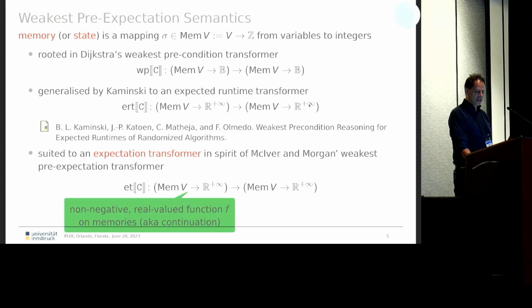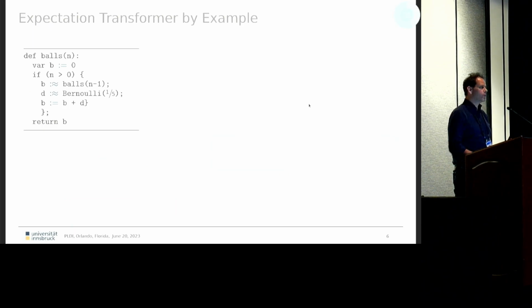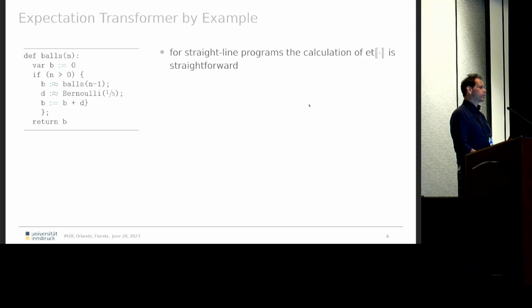We have already seen expectations earlier today. So we take a non-negative real-valued function f on memories, which we also call a continuation, and we return the expected value of f after the execution of the command C in terms of the initial store. Instead of giving you the definition, I'm trying to explain this intuition on two examples, namely on sampling and recursive calls. So for straight line programs, the calculation is straightforward.